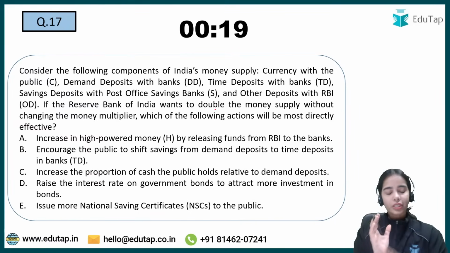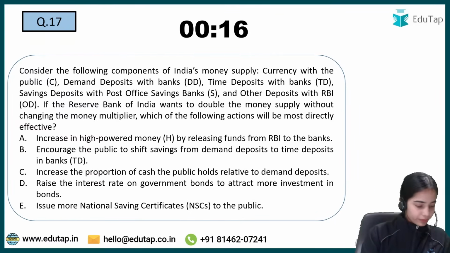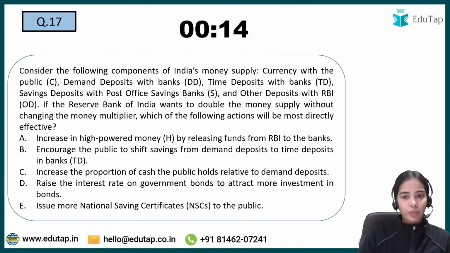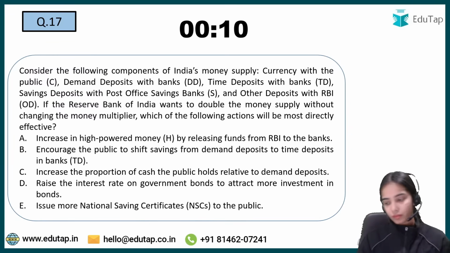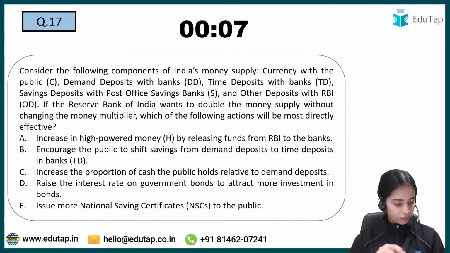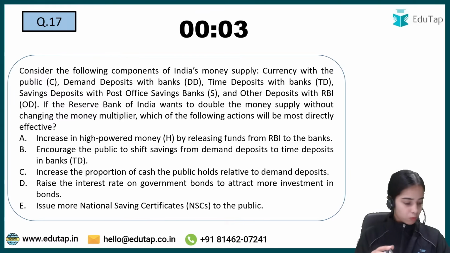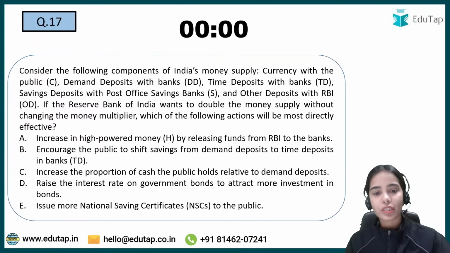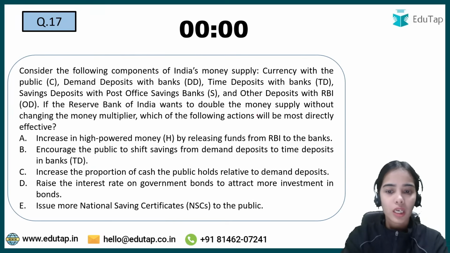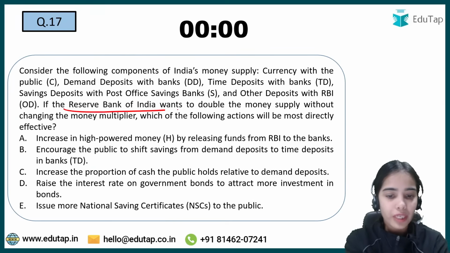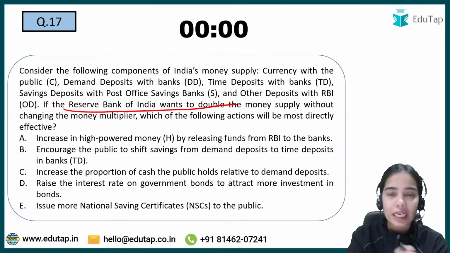Coming to the next question, read the question carefully and try to answer this. I'm giving you 15 more seconds. Read it. So consider the following components of India's money supply. Now you have to tell me that if the RBI wants to double the money supply without changing the money multiplier, which of the following actions will be most directly effective?